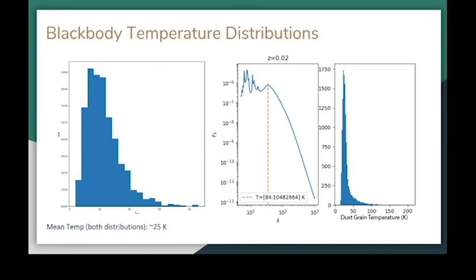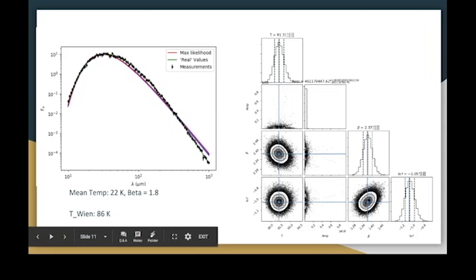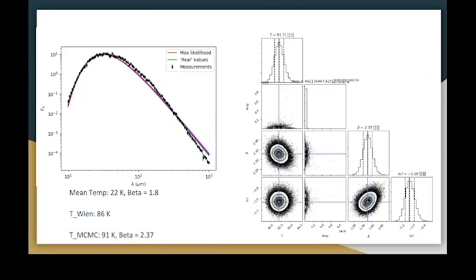The distribution shapes don't exactly match, but it's good enough for a proof of concept for now. So here you can see an SED that is generated from the sum of a series of black bodies with a mean of 22 Kelvin and beta equals 1.8, where beta describes the slope of the tail of the black body.